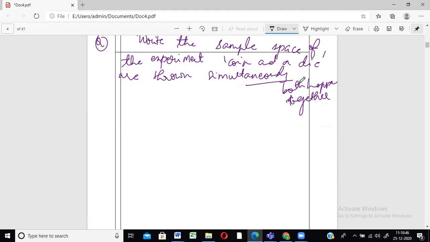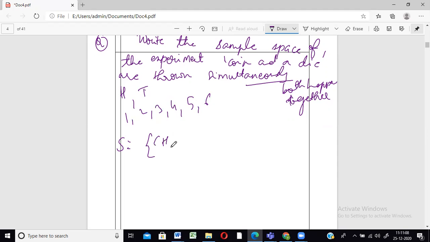So we know what can happen. Abhi, when a coin is tossed, you can either have a H or you can either have a T. Correct. When a die is thrown, you can have 1, 2, 3, 4, 5, 6. अभी जब दोनों साथ में हो रहा है, so that will be nothing but like a combination of both, correct? So what should be our sample space? This element with all the elements, this element with all the elements.